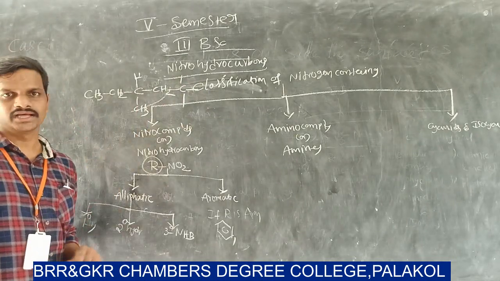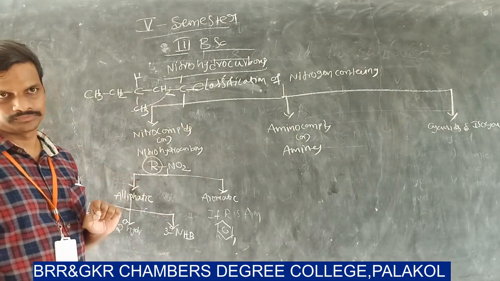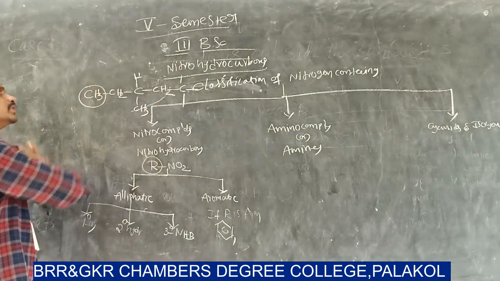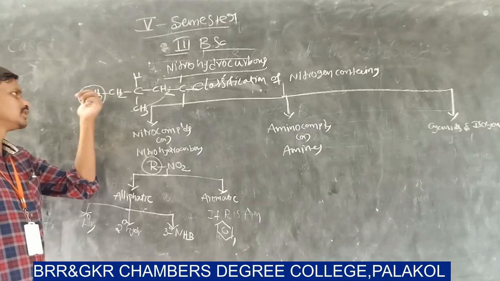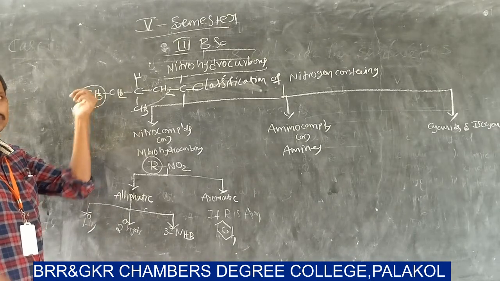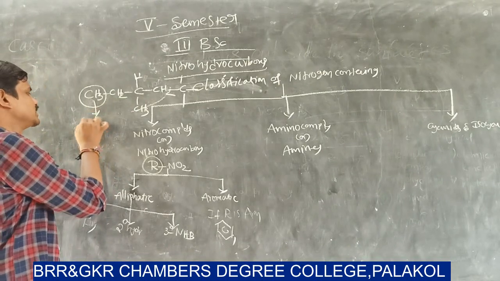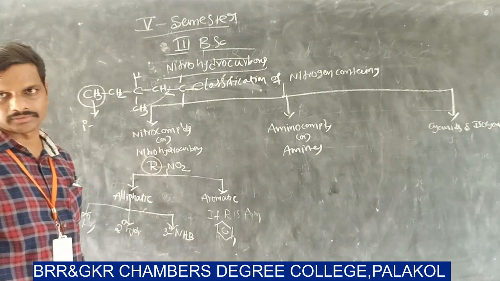In this molecule, this CH3 carbon is directly attached to only one carbon atom, so it is named a primary carbon atom.